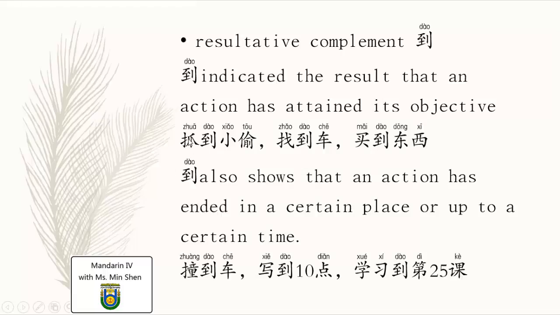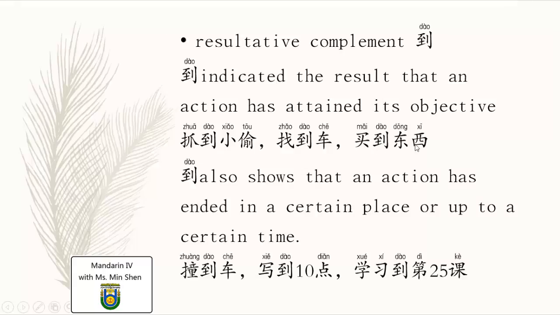We look at here. 抓到小偷. The action of this phrase is 抓, to catch. And 到呢 somehow means it succeeded, managed to arrest. The objective of this action has been achieved already. 抓到小偷, right? The result of it is already got it. 找到车, look for something, and the result of it is already attained its objective, already found. 找到车. 买到东西, go shopping, and the result is got it.